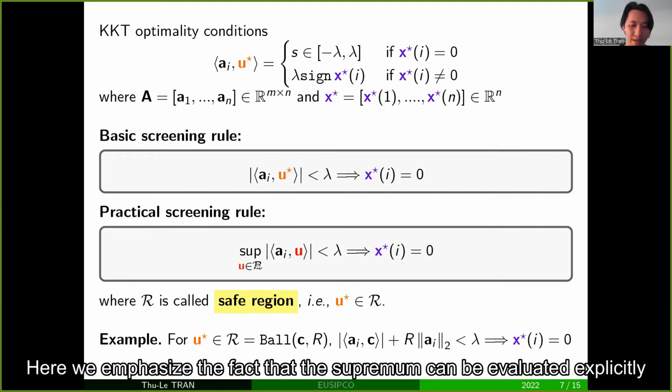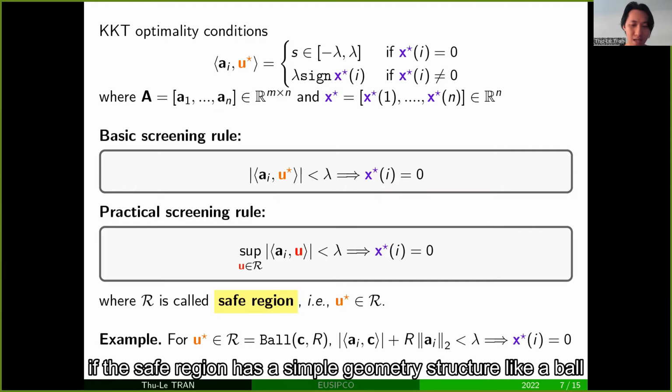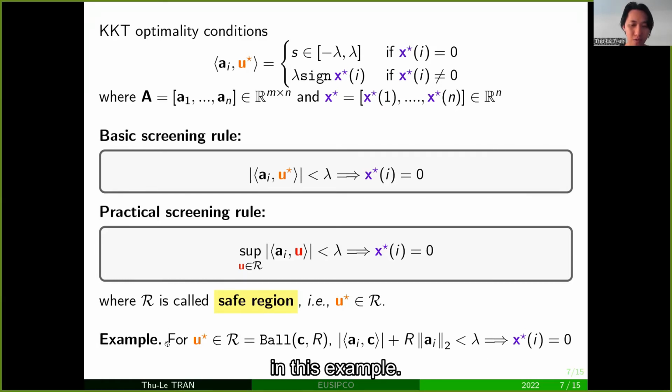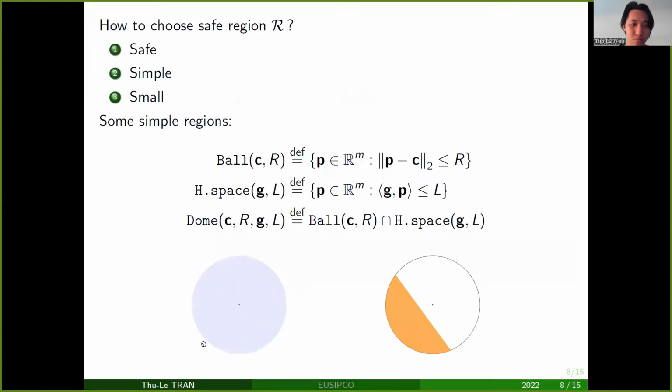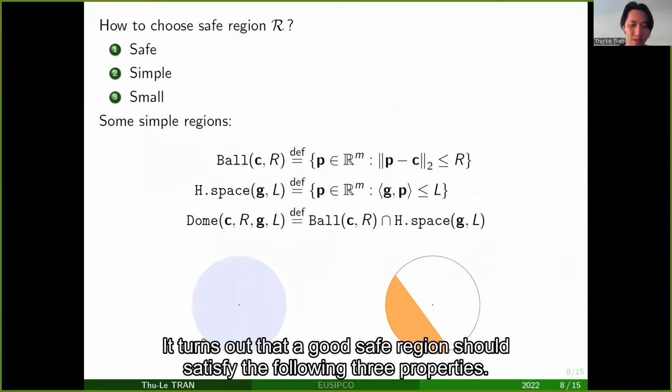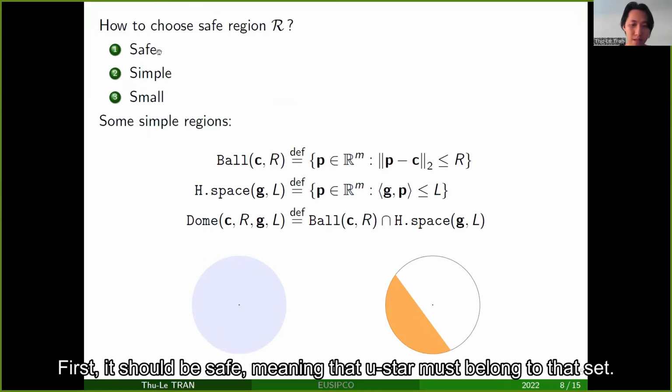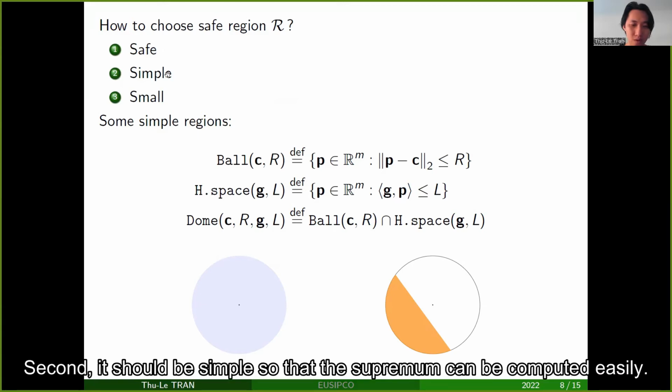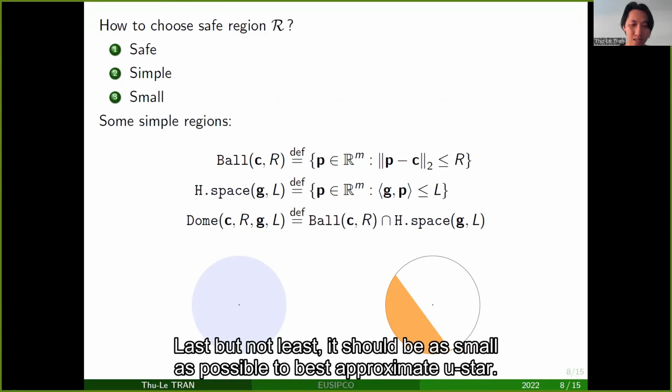Here, we emphasize the fact that the supremum can be evaluated explicitly if the set region has a simple geometry structure, like a ball in this example. It turns out that a good set region should satisfy the following three properties. First, it should be safe, meaning that U star must belong to that set. Second, it should be simple, so that the supremum can be computed easily. Last but not least, it should be as small as possible to best approximate U star.